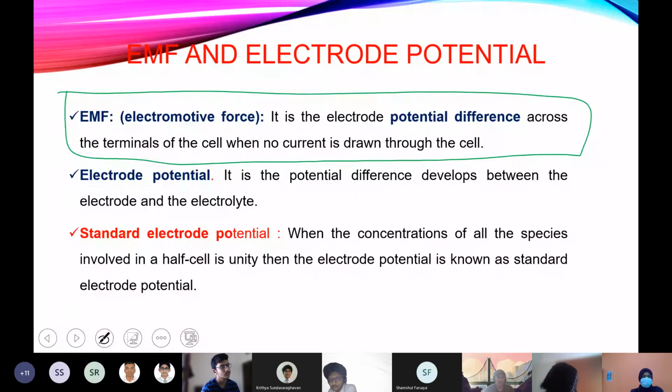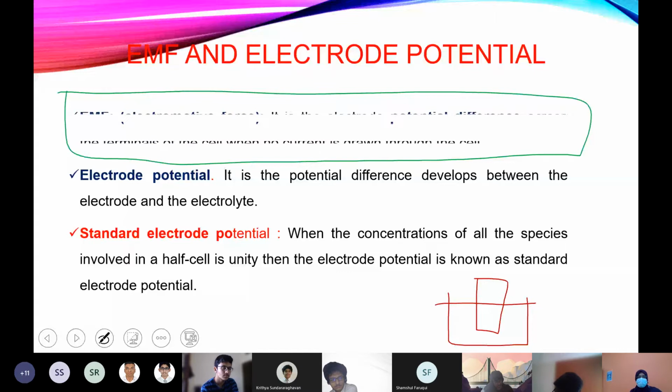Here also, a half cell is just a piece of metal dipped in an electrolytic solution. The potential is between a piece of metal and an electrolyte, so you cannot measure its electrode potential using a normal voltmeter. Measuring directly is not possible. So one half cell is taken as a standard half cell, and using that you compare the electrode potential of all the other half cells. That's what we're going to discuss in the next slide.